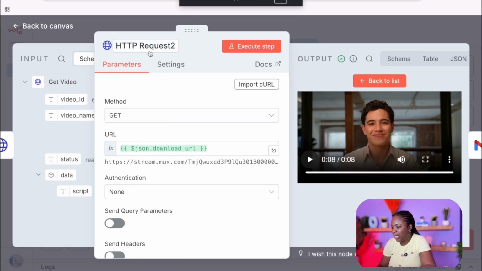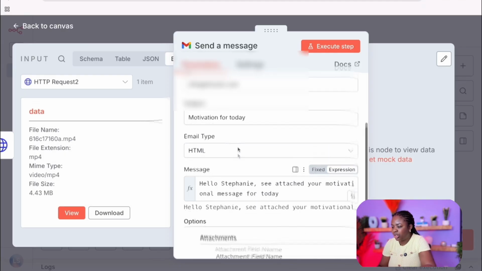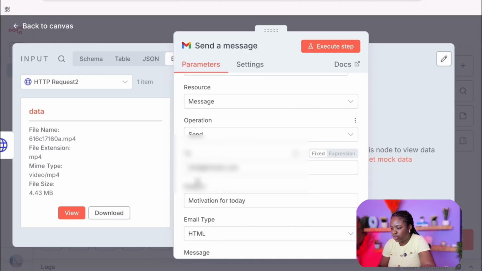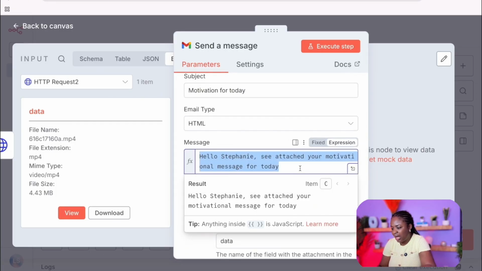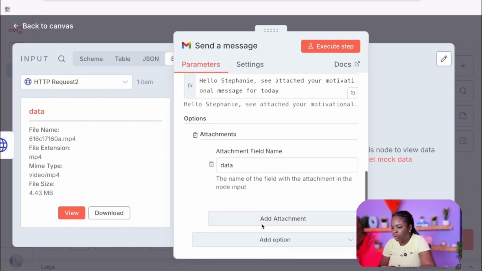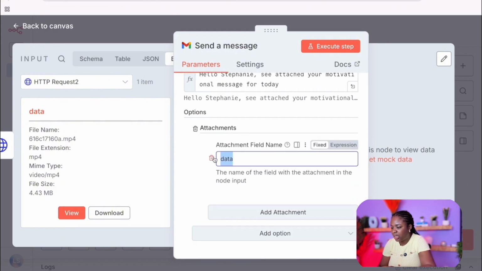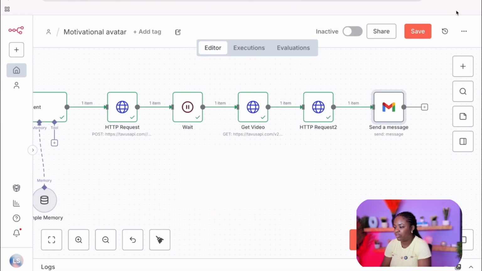Okay, so that was a very good motivational message. All right, so since this has been downloaded, the next step is to pass this into our inbox. And this time around, we're going to include our message. So you need to put your email as well as the message. So, I have attached your motivational message for today. And I'm just going to pass it in here. I'm going to attach the video, which is a binary file called data. And I'm going to execute the step. As you can see, the video has been sent.